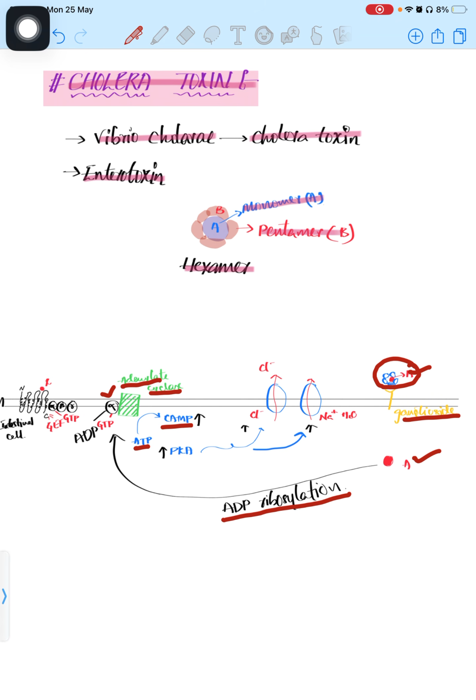So ATP will be converted to cAMP, and the concentration of cAMP will keep increasing, and the PKA concentration also increases because cAMP is activating PKA. So this PKA will continuously activate the chloride, sodium and water channels. So water, sodium and other electrolytes will continuously leave the body. So diarrhea can happen and the electrolyte and water concentration decrease in the body. So we will give ORS and other things for the regain of